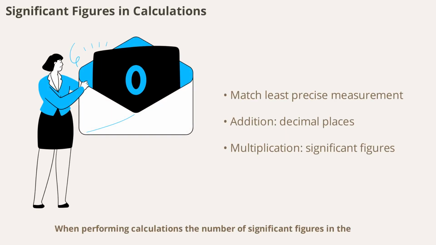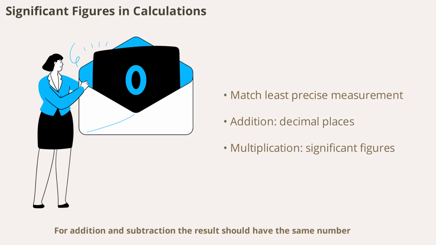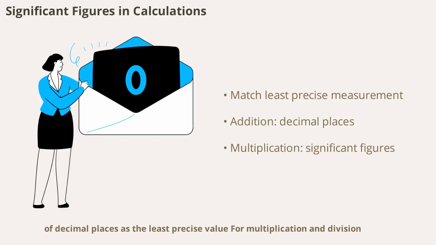In performing calculations, the number of significant figures in the result should reflect the least precise measurement used. For addition and subtraction, the result should have the same number of decimal places as the least precise value. For multiplication and division, use the same number of significant figures as the measurement with the fewest significant figures.